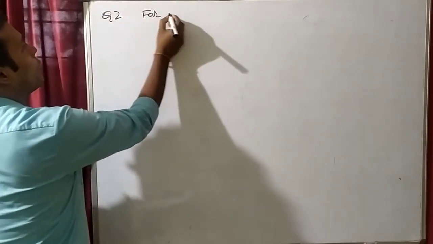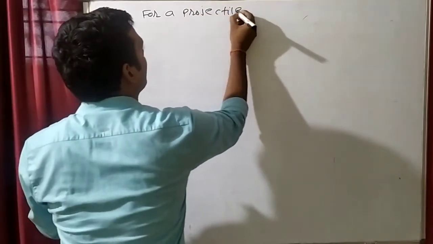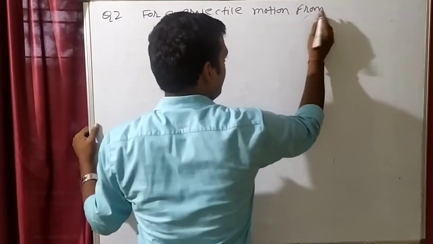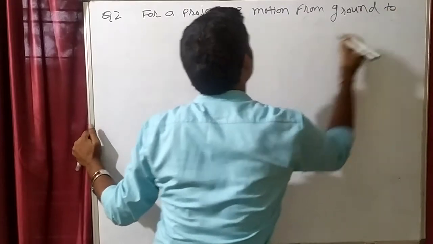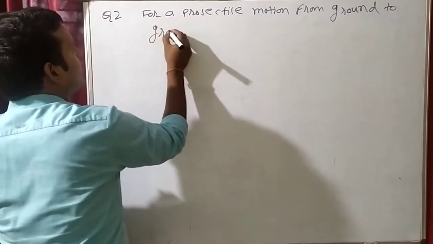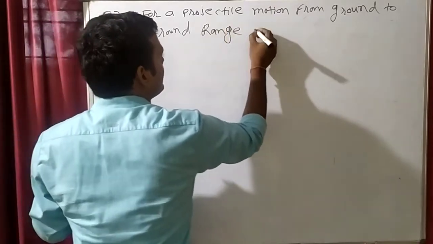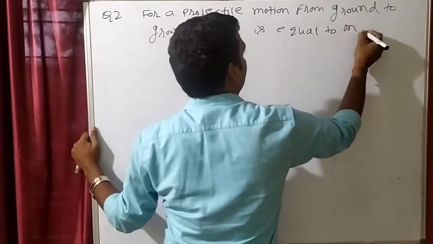For a projectile motion, from ground to ground, range is equal to maximum height.